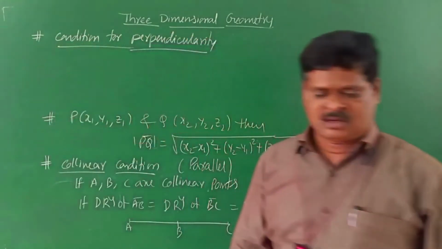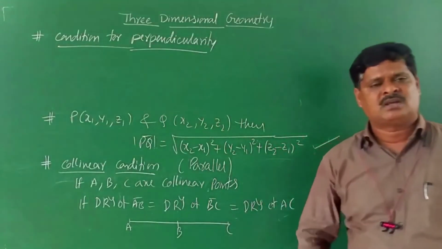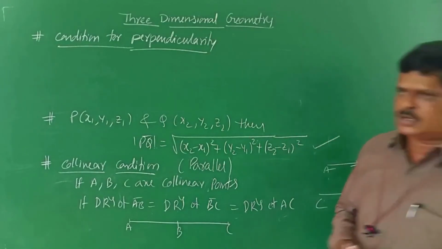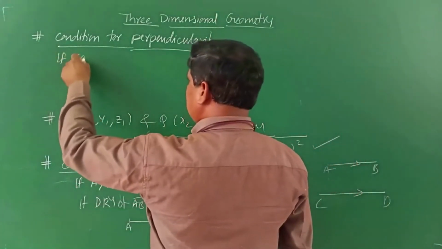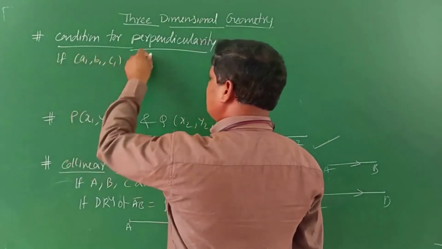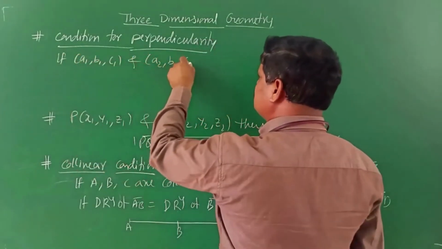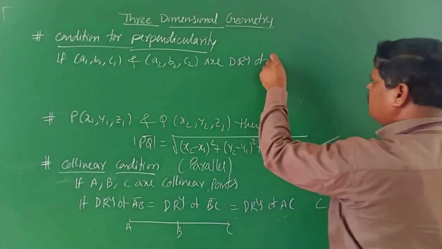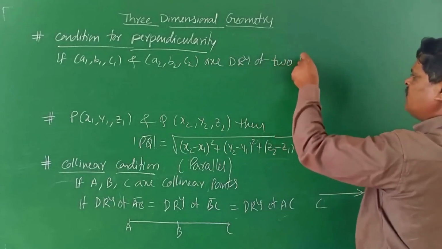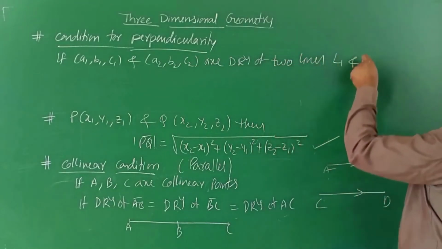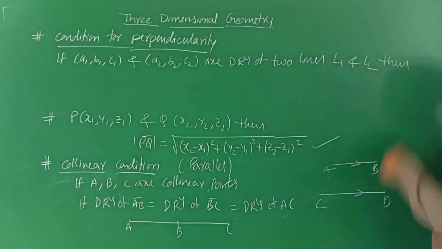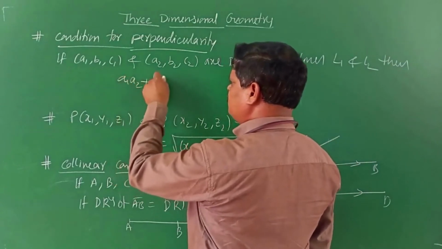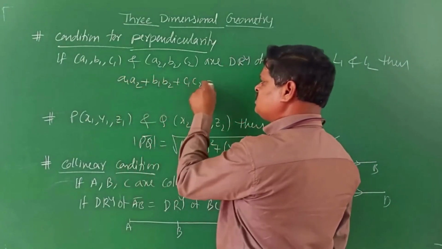If two lines are perpendicular, how do we show it? Using direction ratios. If A1, B1, C1 and A2, B2, C2 are the DRs of two lines L1 and L2, then there exists one condition: A1 A2 + B1 B2 + C1 C2 is equal to 0.